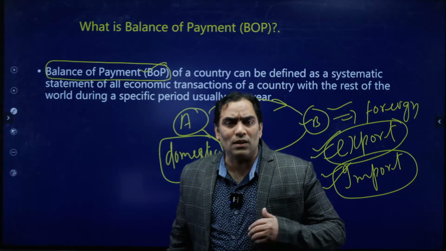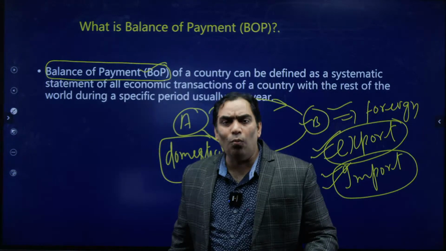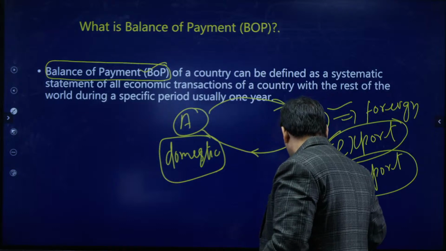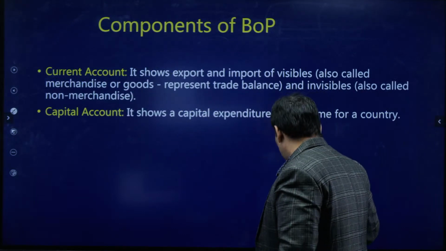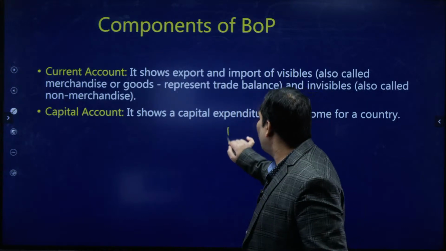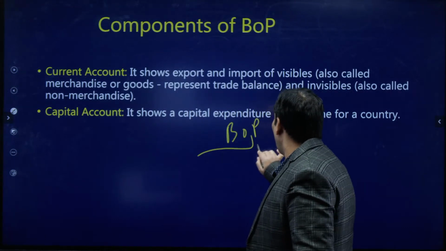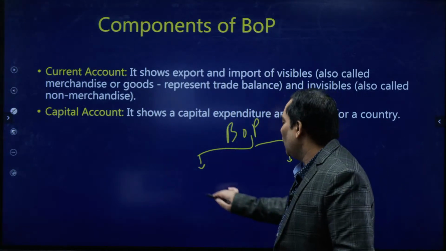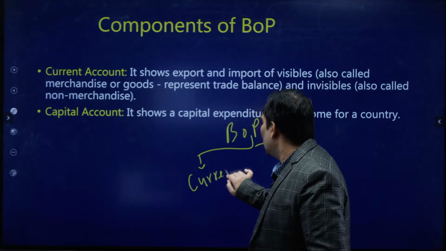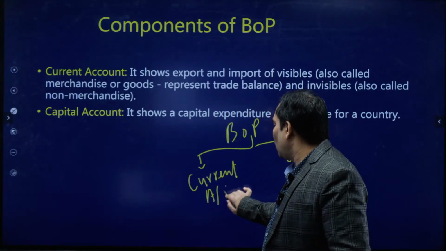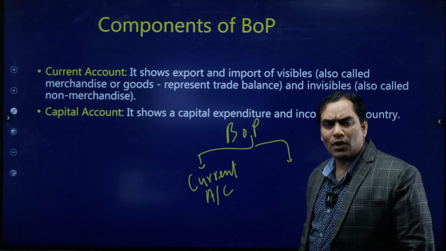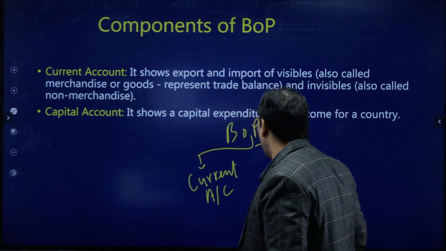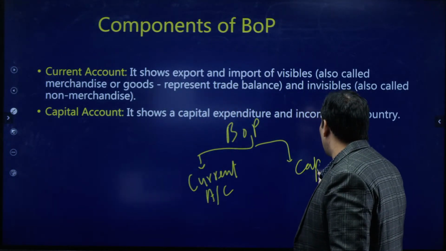Now we are going to discuss how the balance of payment of any country is maintained. For having that systematic record, we can categorize the balance of payment under two categories. Since it is a systematic record, it is going to be maintained in the form of accounts. So BOP can be categorized under two accounts. One is known as current account, the other is known as capital account.